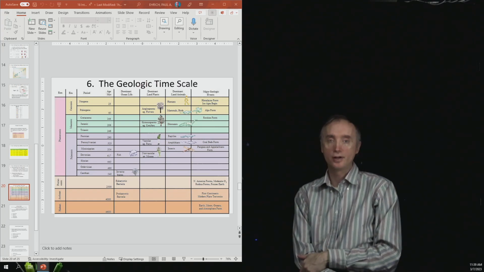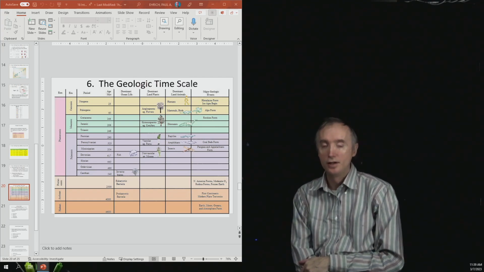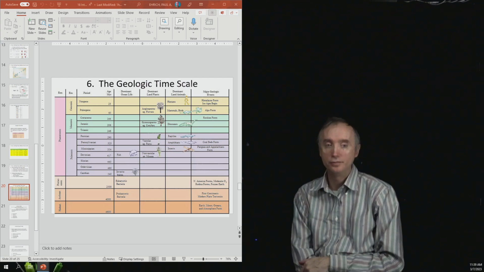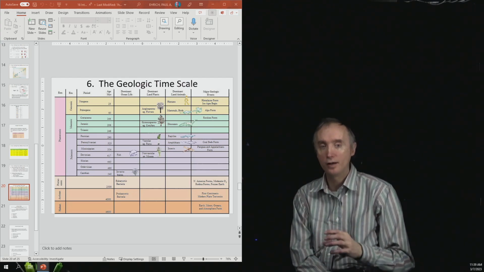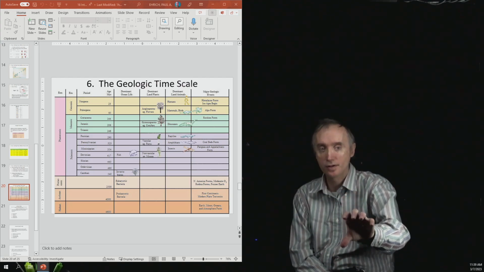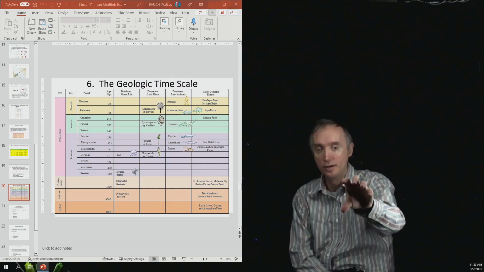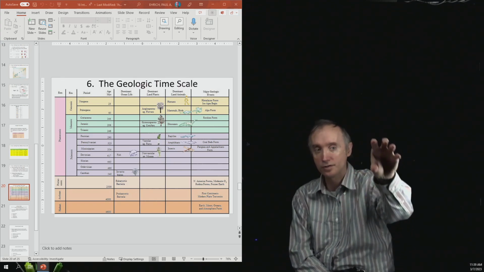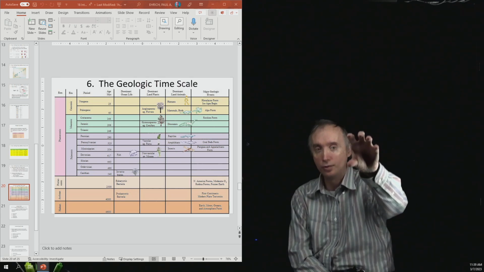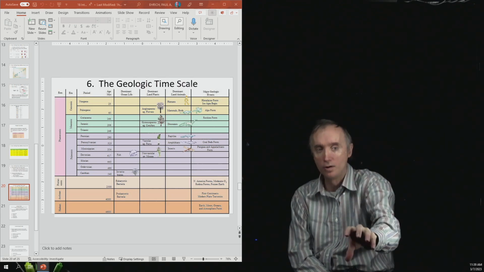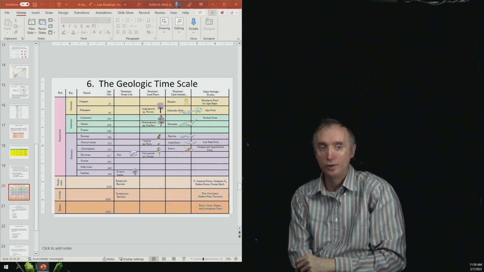So now we're ready to look at the geological time scale. What we have done is we've found rocks from all over the world, and we have relatively dated them by saying that this rock is the oldest, and then this rock which was on top of it is a little bit younger, and then this one is a little bit younger. So we have compared rocks from all around the world, and we have dated them relatively.